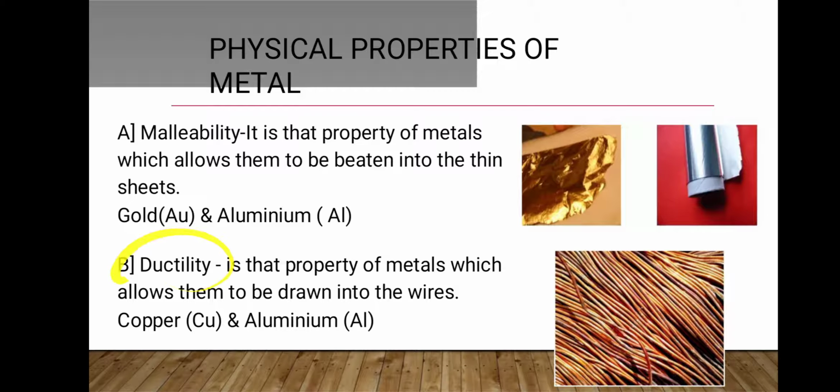Now the next property is ductility. This is another property which proves a material as a metal. In this, a metal can be converted into wires by beating them with the hammer. अगर हम हैमर से बीट करके एक मेटल को वायर में कन्वर्ट कर देते हैं, then that property is called as ductility, and these wires are used in our homes for electrical fittings. For example, copper and aluminium. Copper is represented as Cu and aluminium that is Al.